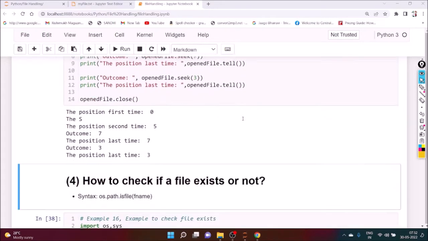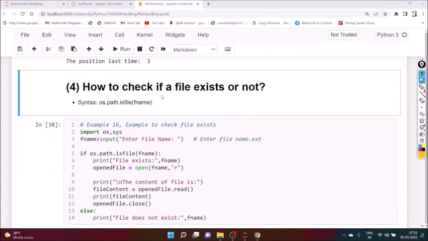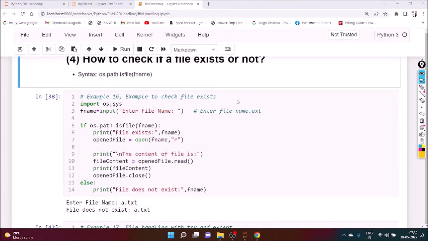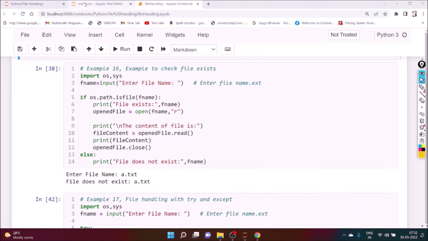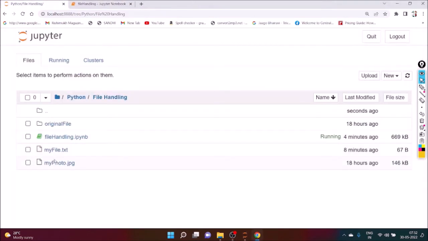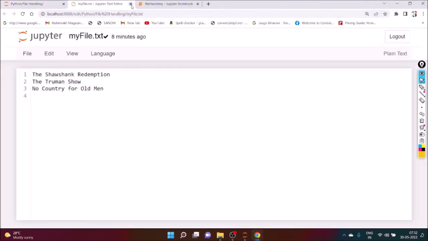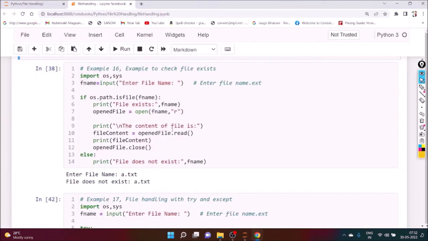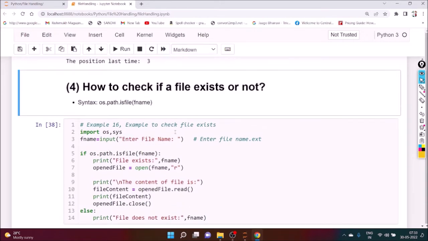So different options are there. You can check one by one. How to check if a file exists or not? How to check whether the file is present or not? Suppose here the file name is myfile.txt, and we want to see whether that particular file is there or not. So definitely, how to check? We can check by this particular instruction,